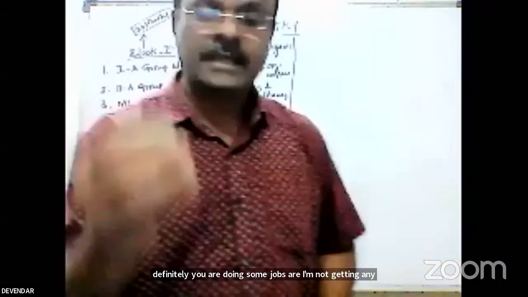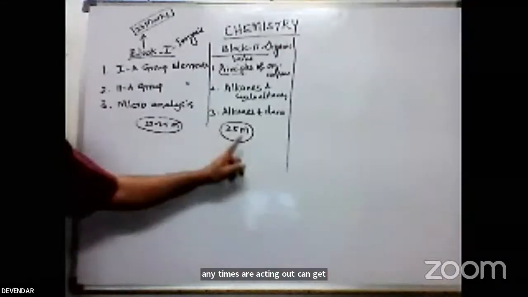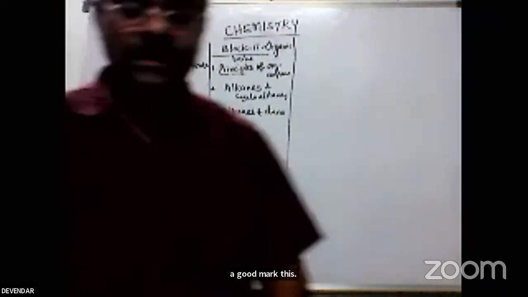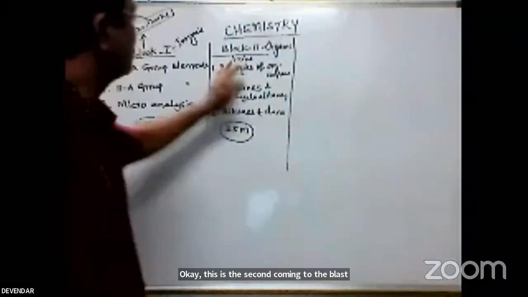How can you get good marks? See, if you are thorough with these 2 blocks, you will get 50 marks. You can get the 50 marks very easily out of that. Okay, this is about the second block. Coming to block 3.